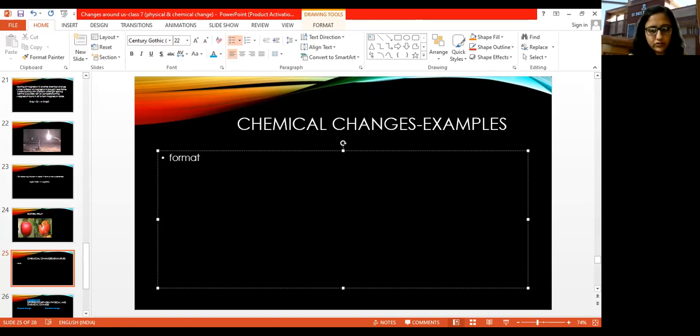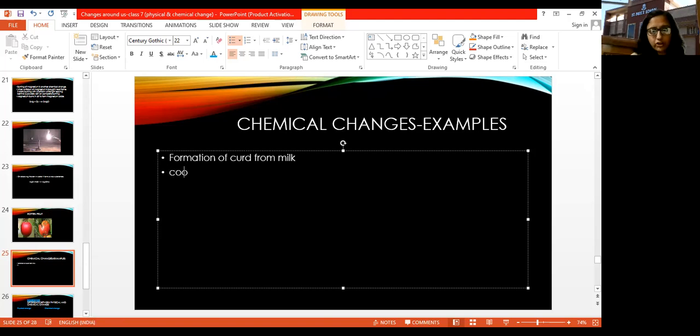So, formation of curd from milk. This is a chemical change. A chemical reaction takes place and curd is formed. Okay. तो इसमें क्या होता है, this change is irreversible. ओके, हमने इसे irreversible change की कैटेगरी में रखा था. Then now this is a chemical change.